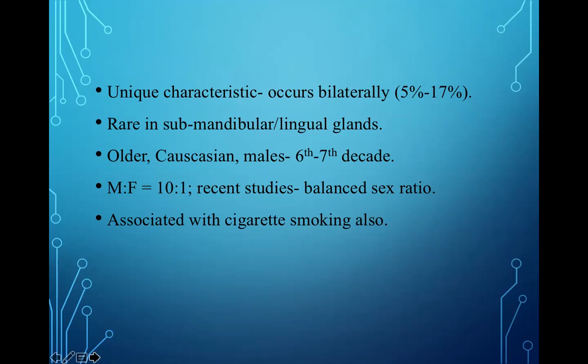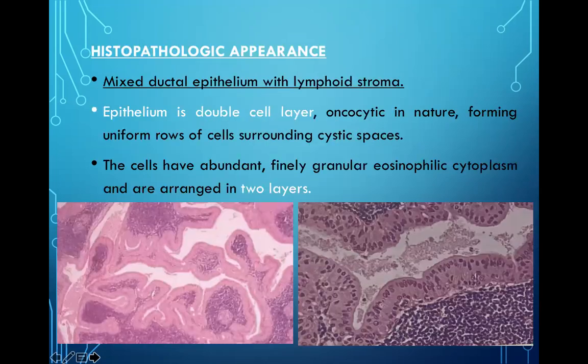We can see it in older patients, and it is mostly seen in males. The male to female ratio is 10:1. It is seen in the 6th to 7th decade of life. And it is associated with cigarette smoking also.